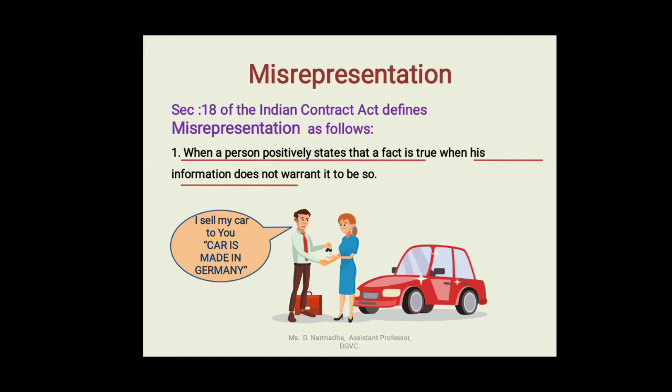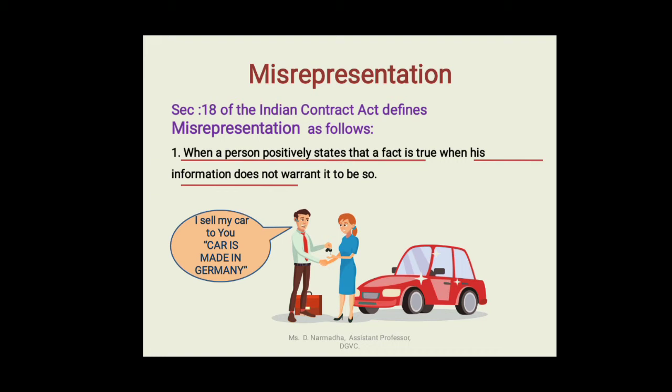So in fraud, the man knew that the car is made in Delhi, but he is stating to the lady that the car is made in Germany. So that became a fraud there. Why? Because that man knew that the fact is false. He wanted to deceive the lady.